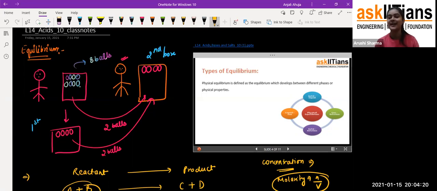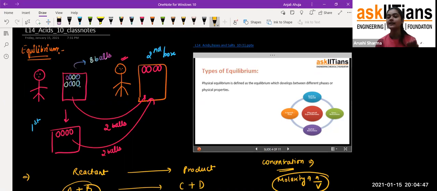It was a very nice chapter, even though it's a very easy chapter, one of the easiest chapters I have seen throughout my life. It's just about solid, liquid and gas, only that thing. So in that chapter you have seen that there is equilibrium. Oh sorry, not equilibrium, because you are studying equilibrium for the very first time.